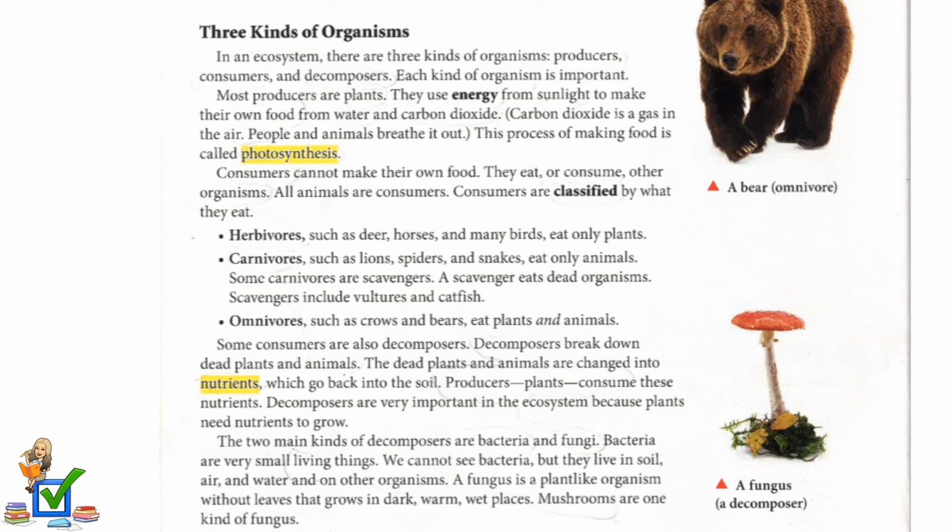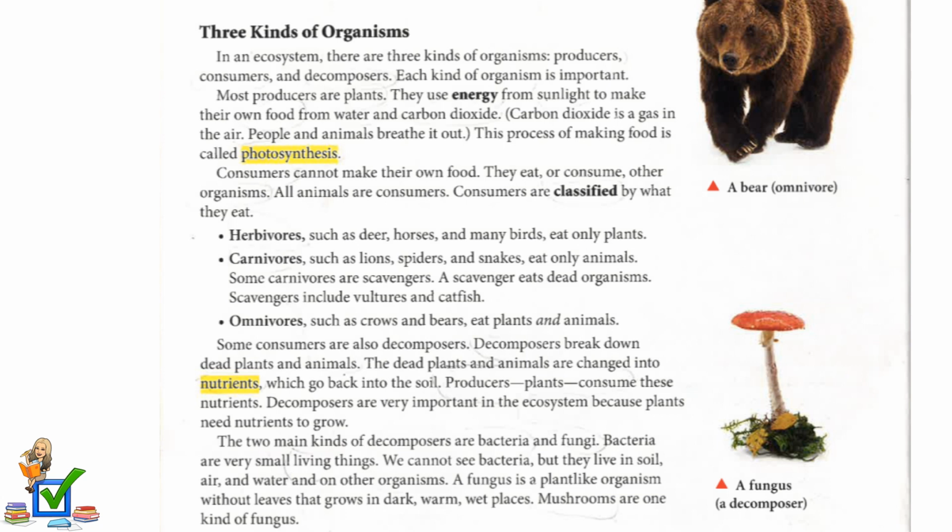Some consumers are also decomposers. Decomposers break down dead plants and animals. The dead plants and animals are changed into nutrients, which go back into the soil. Producers, plants, consume these nutrients. Decomposers are very important in the ecosystem because plants need nutrients to grow.